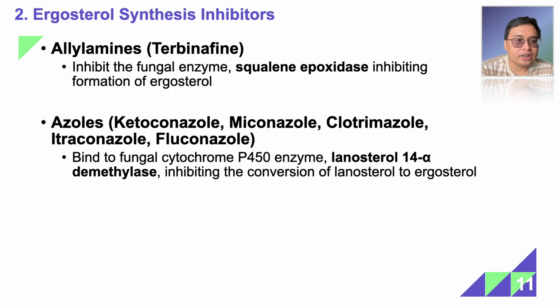Next, let's move on to the ergosterol synthesis inhibitors. As I have mentioned, there are 2 steps that are important there, squalene epoxidase and lanosterol 14-alpha demethylase. The allylamines, which include terbinafine, target squalene epoxidase, while the azoles target the fungal cytochrome P450 enzyme, lanosterol 14-alpha demethylase, thereby inhibiting the conversion of lanosterol to ergosterol.